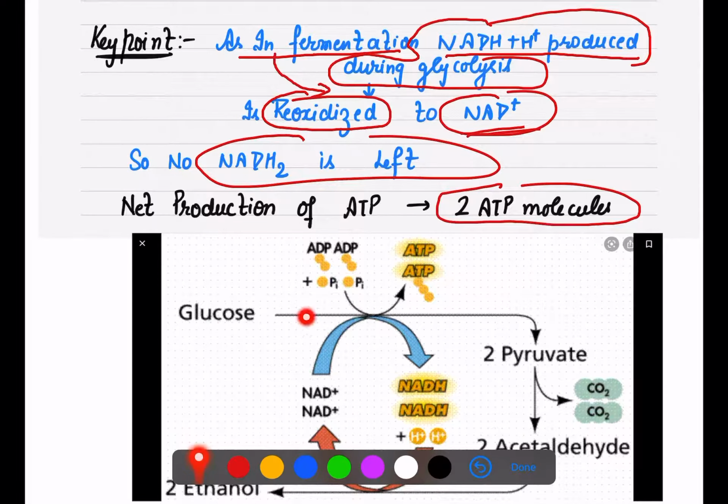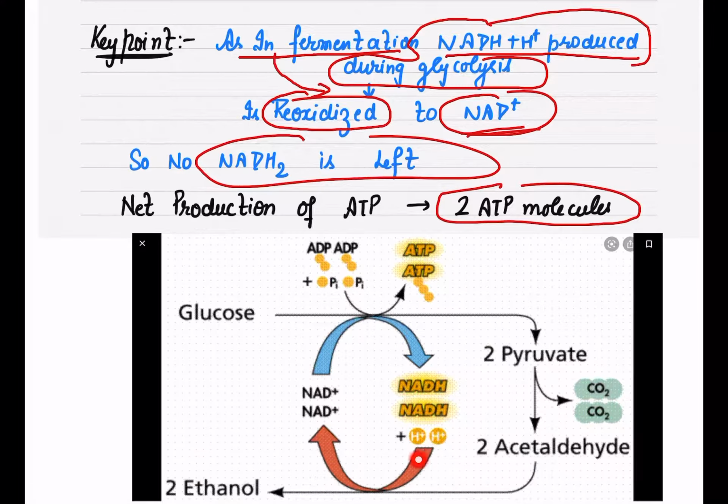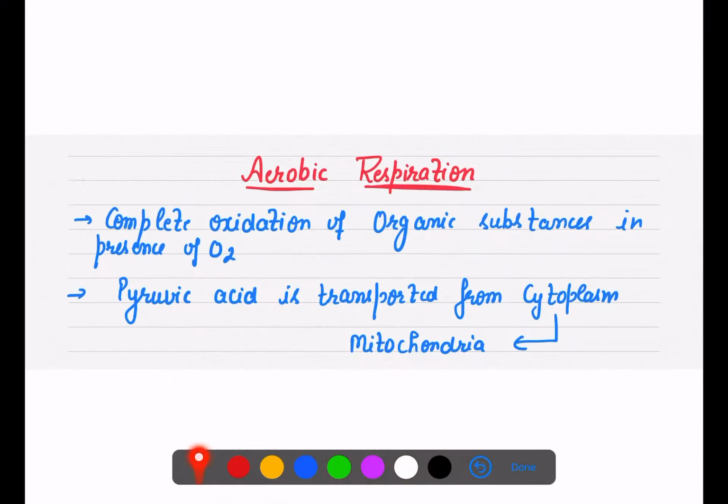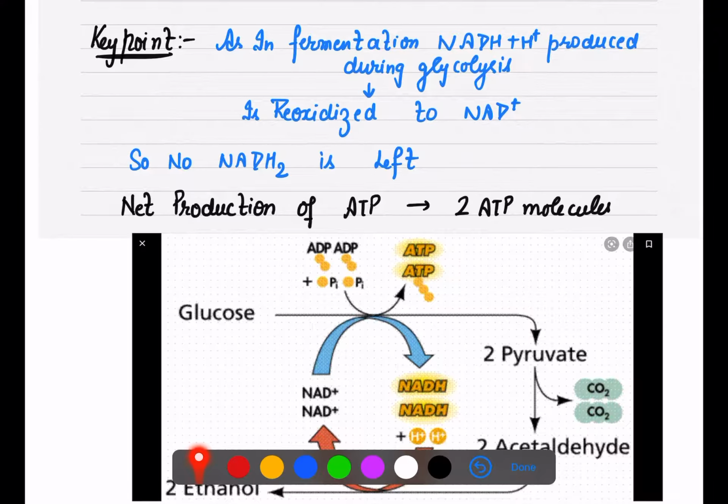As you can see, when glucose is changed into pyruvate, there is a formation of NADH2. When this pyruvate forms ethanol, this NADH2 is used and reoxidized to NAD positive. And now we don't have any NADH2 available. That was all about the fermentation process.